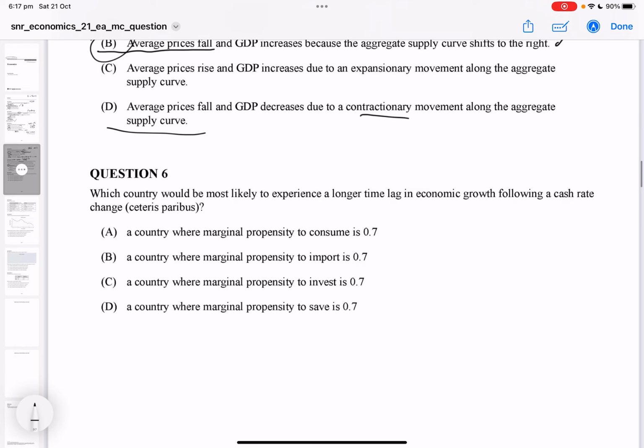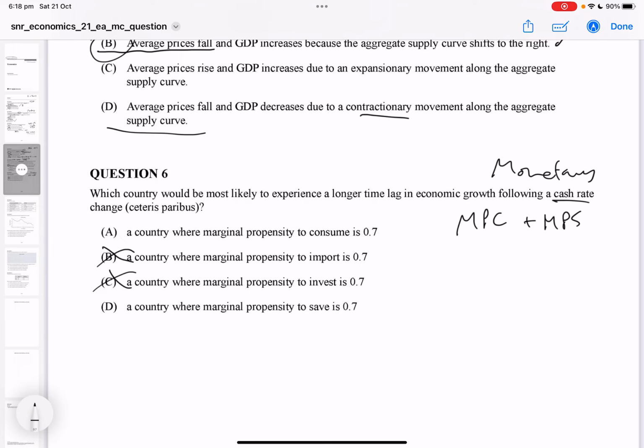Okay. Question 6. Which country would most likely experience a longer time lag in economic growth following a cash rate change? Ceteris paribus. Monetary policy. Okay. Longer time lag. So we're trying to figure out here what we're looking at. And I'm going to first of all go to... They're all about marginal propensity. So the two ones that you really look at are MPC and MPS. Okay, we don't really look at marginal propensity to import, and we don't really look at propensity to invest. I'm not sure about those anyway, how they all fit into this. So now it's a C or an S.